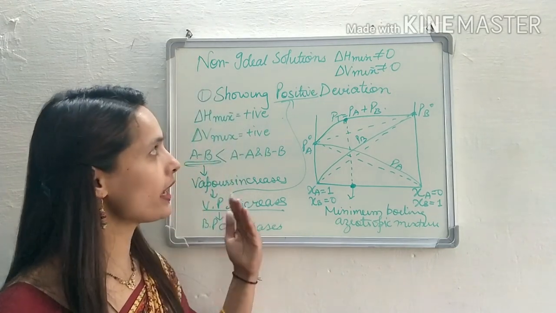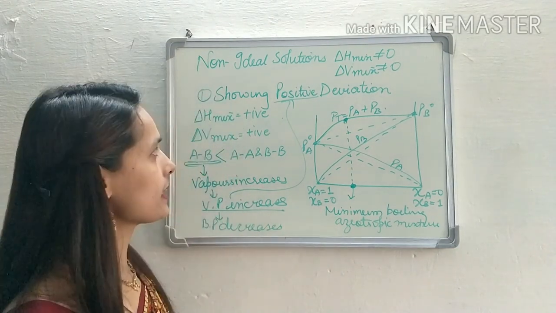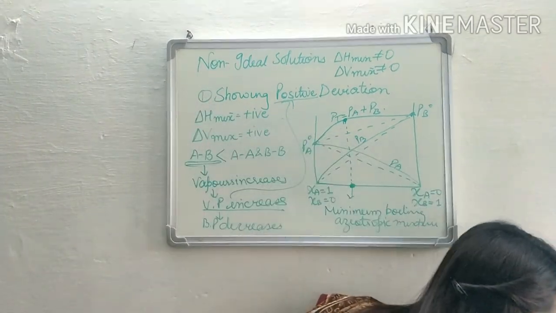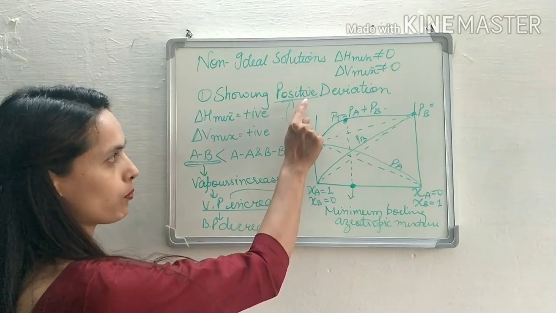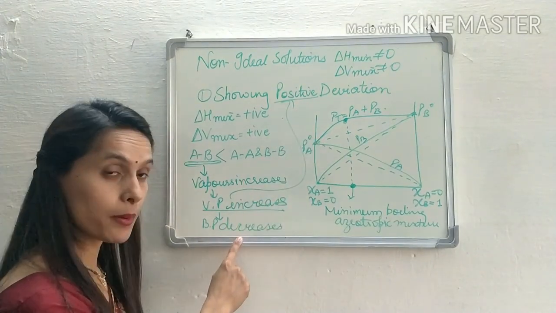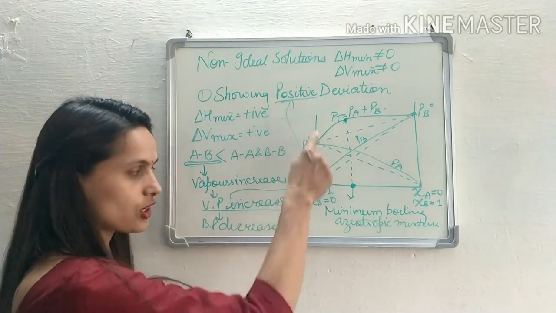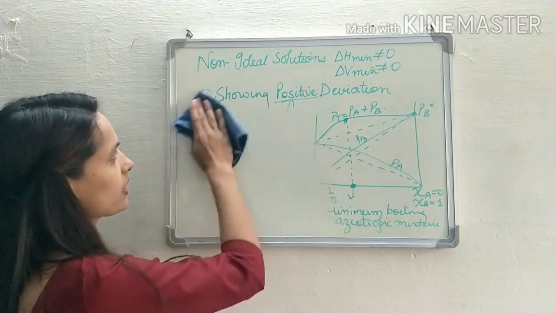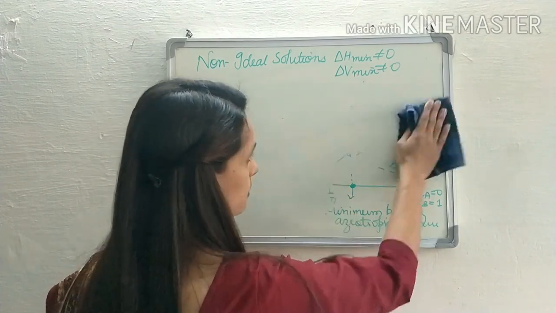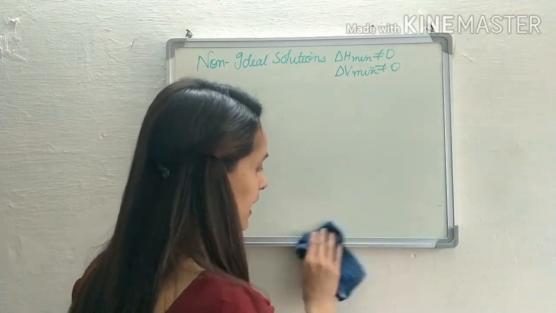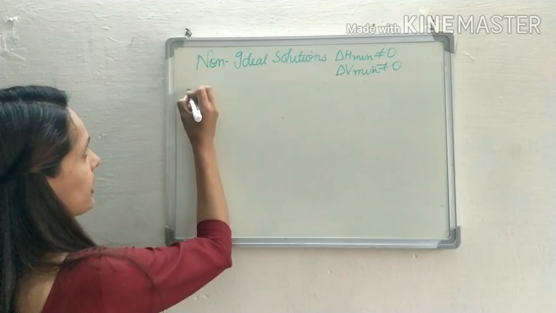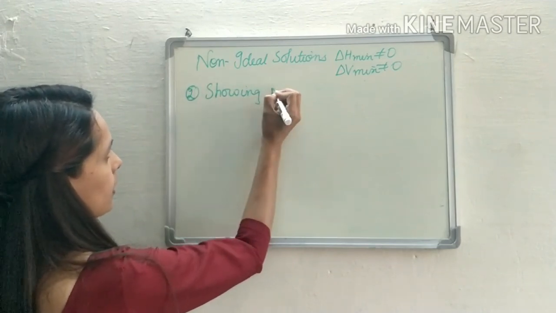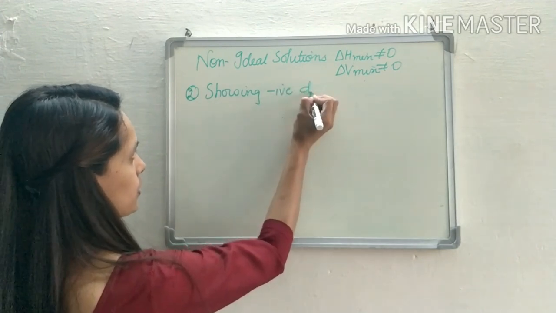Now we'll move to our next non-ideal solution, that is, the solution showing negative deviation. Positive deviation, minimum boiling point. And when we talk about negative deviation, we get the maximum boiling point. Let's see how. The second non-ideal solution showing negative deviation.